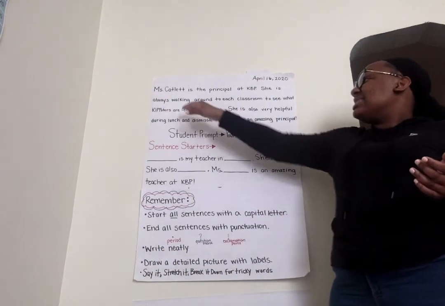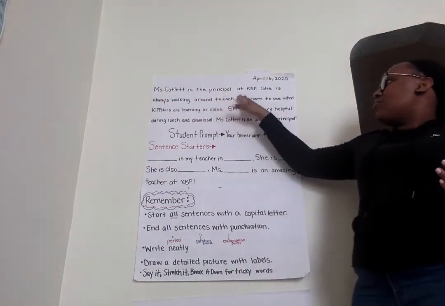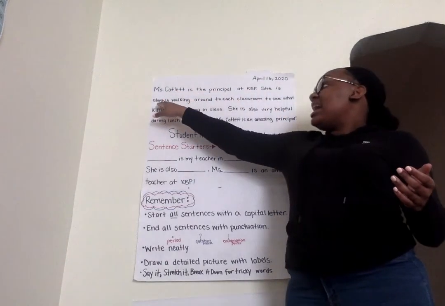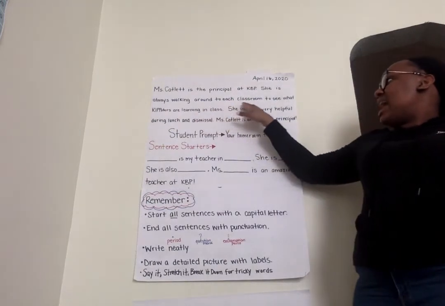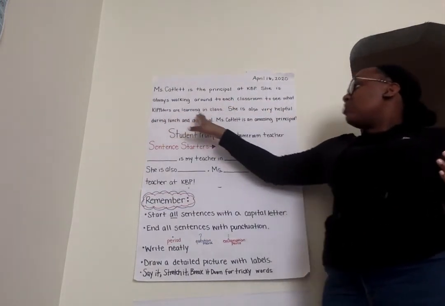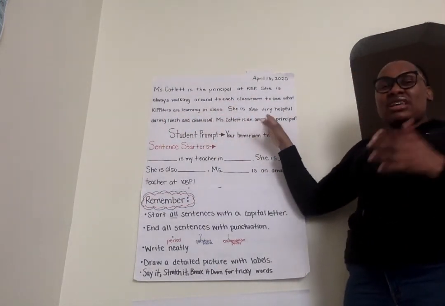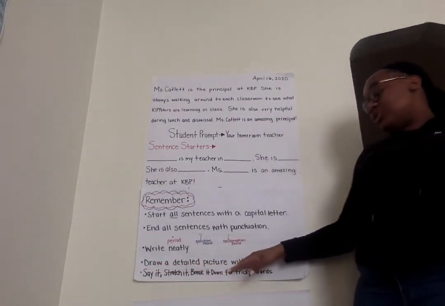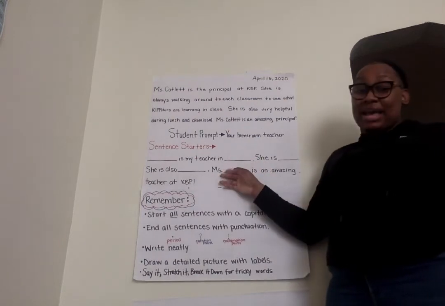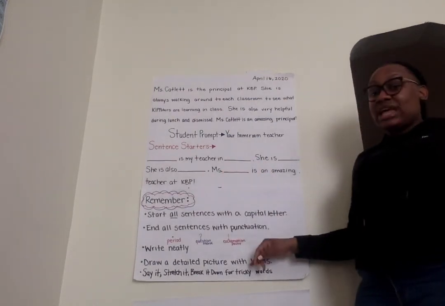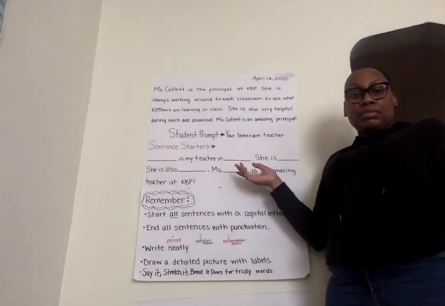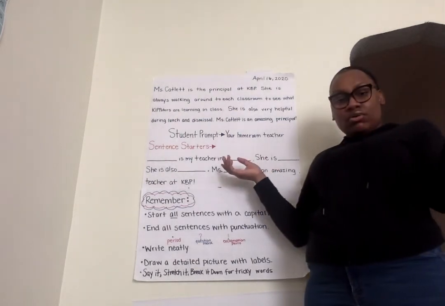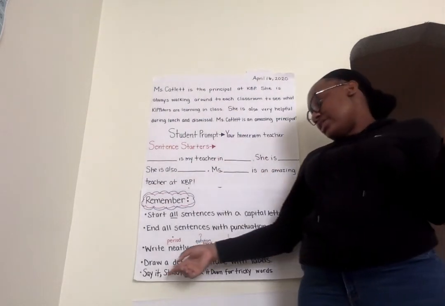Write neatly. See how nice and neat I was able to write my short story? Every letter is on the line. All my lines are super straight. And it looks so neat, and it was easy to read. You also want to draw a detailed picture with labels. Draw a picture that matches your short story, and make sure you label it. If you're in FAMU and you're drawing a picture of Miss Schwartz, label it Miss Schwartz. Make sure you write her name.